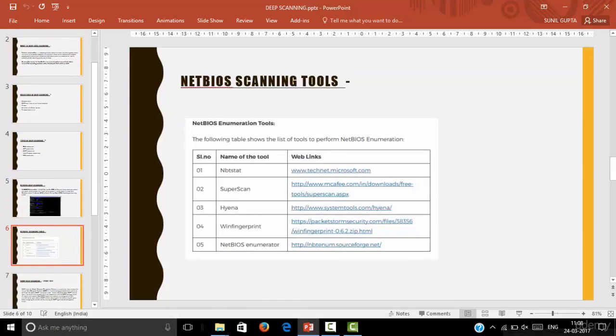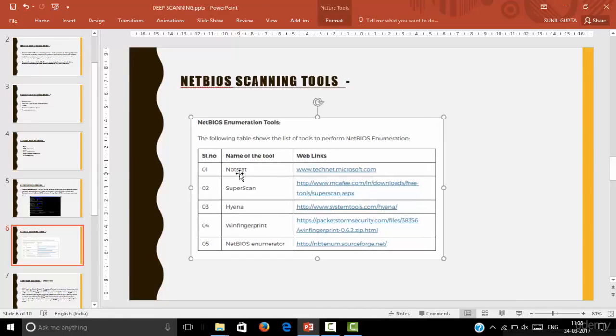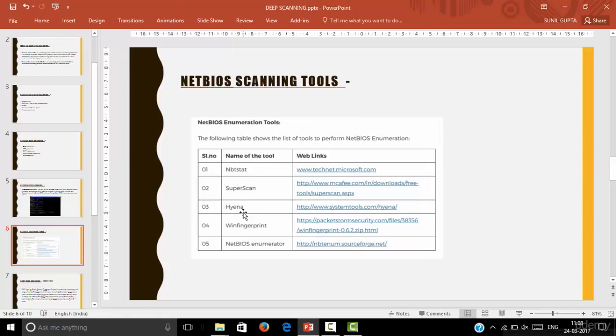If we talk about NetBIOS scanning tools, there are many available in the market. You can download tools like NBStat, SuperScan, Hyena, WinFingerprint, and NetBIOS Enumerator. I have used all these tools in our practical session. You can find it in the later part of these videos, and you can download these tools from these links. Otherwise, in practical sessions I also explain how to download them from the internet. So these are NetBIOS scanning tools.